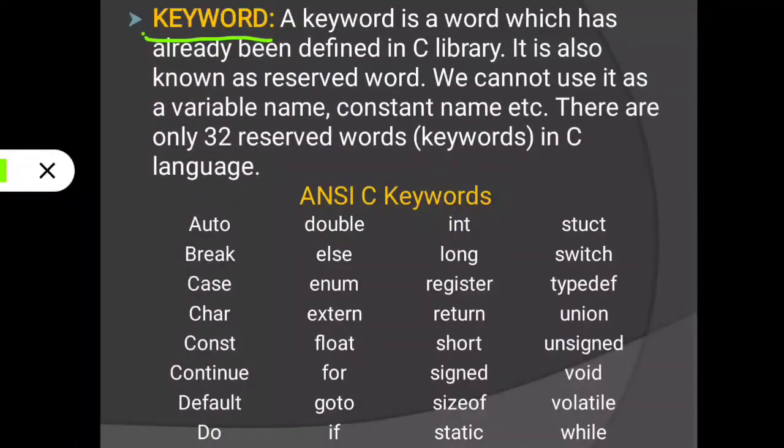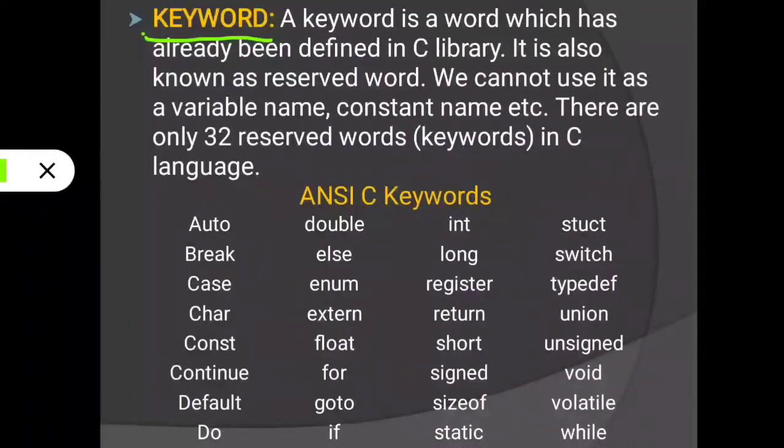This word is already reserved for another purpose. That is why we cannot use this word as a variable name or constant name.